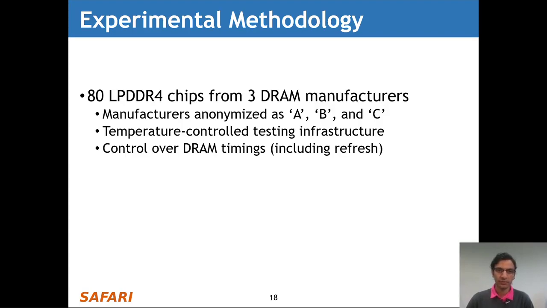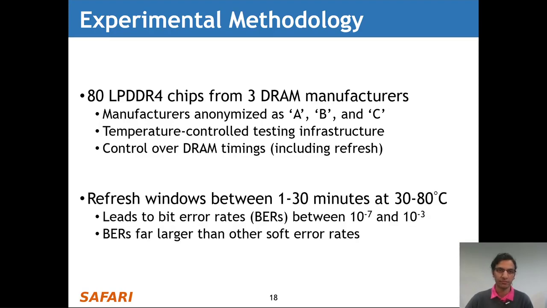We test 80 real LPDDR4 DRAM chips from 3 major DRAM manufacturers whom we anonymize as A, B, and C for confidentiality reasons. We conduct all of our testing in a temperature-controlled testing infrastructure that provides fine granularity control over DRAM timings, including those of DRAM refresh. We test refresh windows between 1 and 30 minutes at temperatures of between 30 and 80 degrees centigrade, and this leads to relatively high bit error rates between 10 to the minus 7 and 10 to the minus 3. And these bit error rates are high enough to subsume any errors we might get from background noise and other error mechanisms that might interfere with our tests, for example, spurious soft errors.